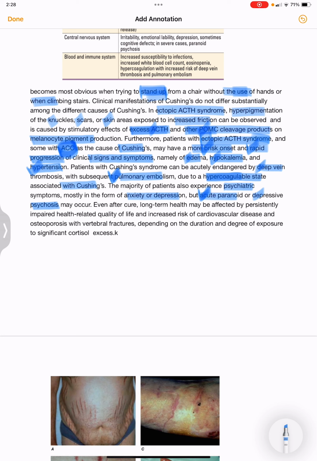Even after cure, long-term health may be affected by persistently impaired health-related quality of life.